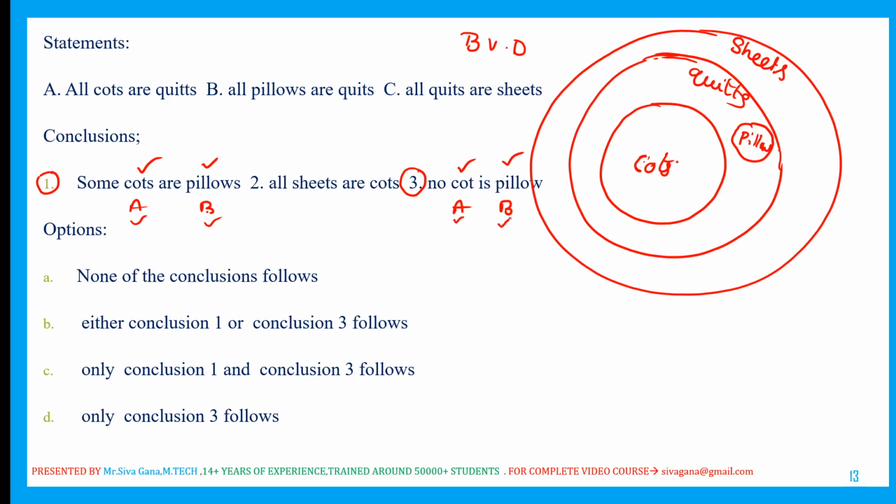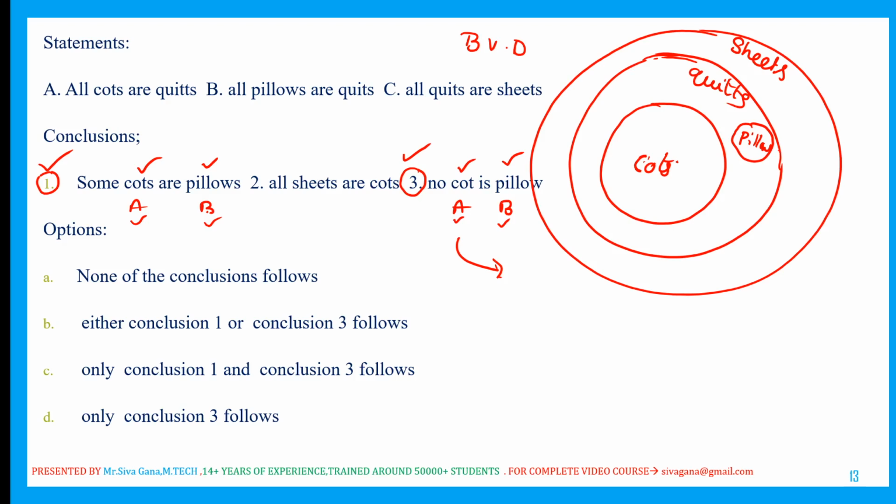I'm checking 1 and 3 only, my dear viewers. So there is a chance of complementary.